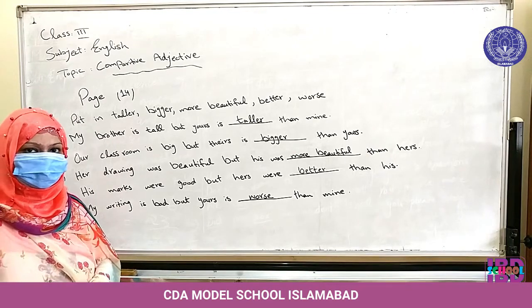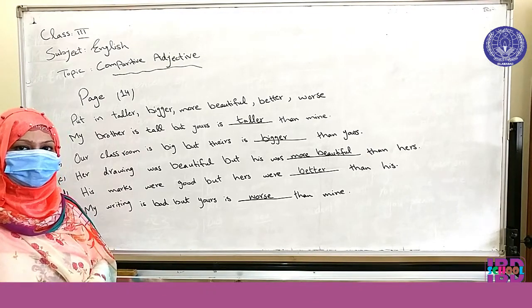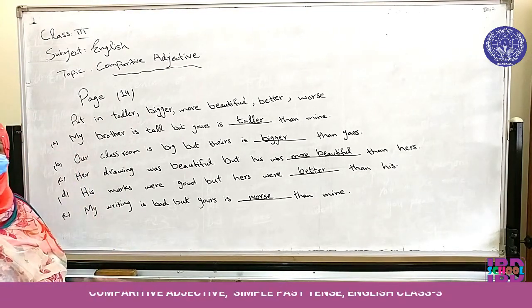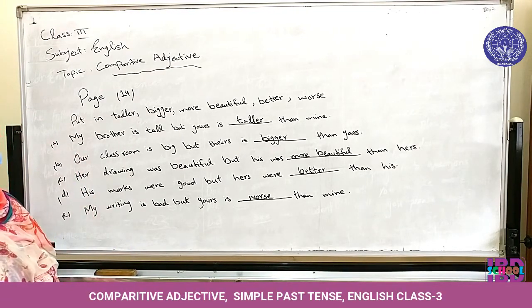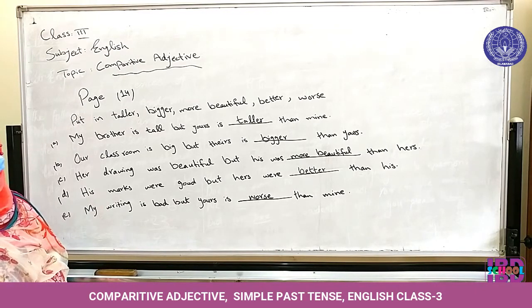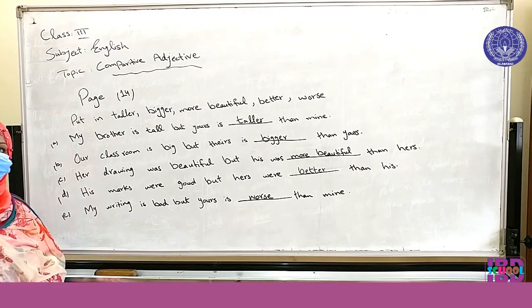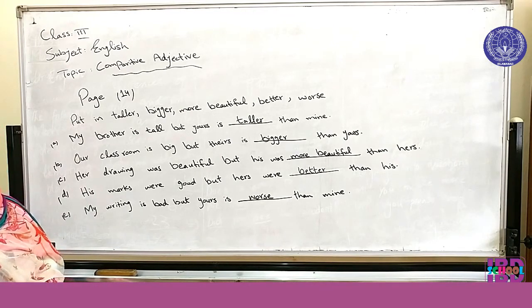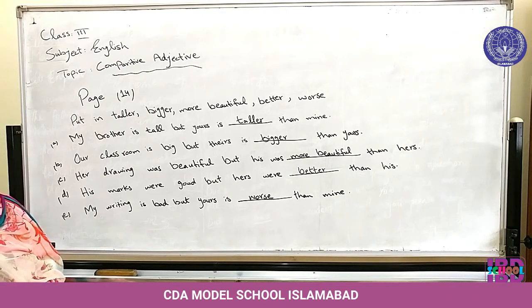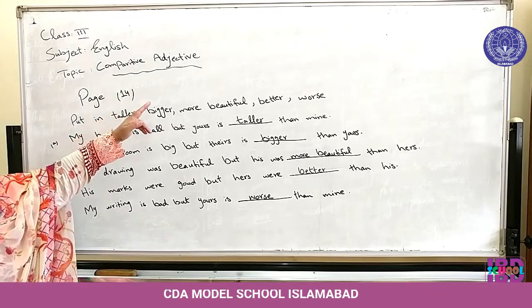In the previous lecture, I told you about adjectives. An adjective is the quality of something, good or bad. For example, he is a good boy. Good is an adjective. In the same way, she is wearing a pink dress. So, what is the adjective in it? Pink. But our topic for today is comparative adjectives.